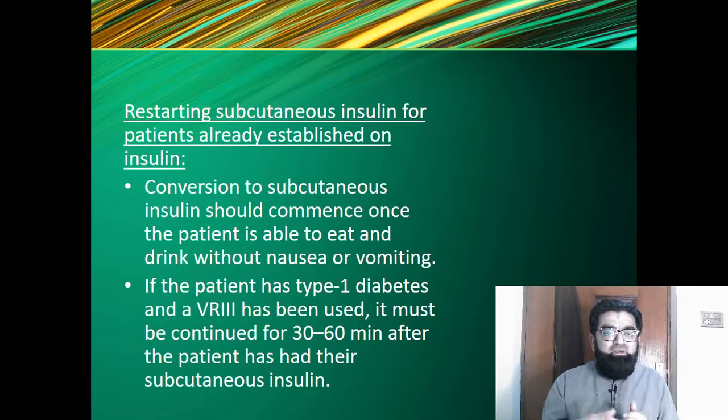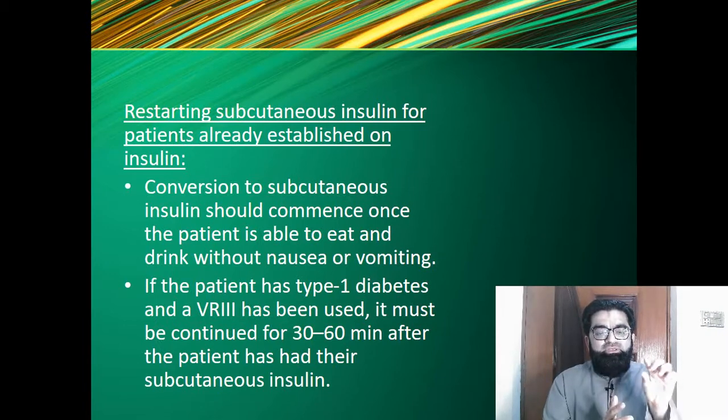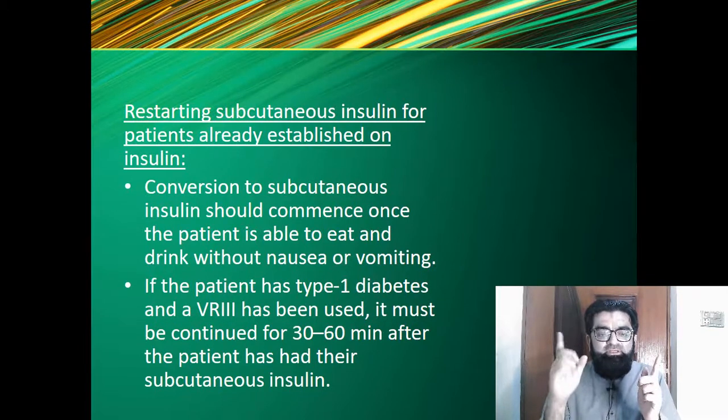And if the patient was on insulin previously, conversion to subcutaneous insulin should commence once the patient is able to eat and drink without nausea and vomiting. And if the patient has type 1 diabetes and a variable rate intravenous insulin infusion has been used, it must be continued for 30 to 60 minutes after the patient has had their subcutaneous insulin. So the first dose of subcutaneous insulin is given, and 30 to 60 minutes after that first dose, the variable rate intravenous insulin infusion should be stopped.